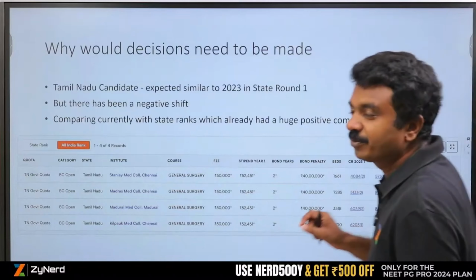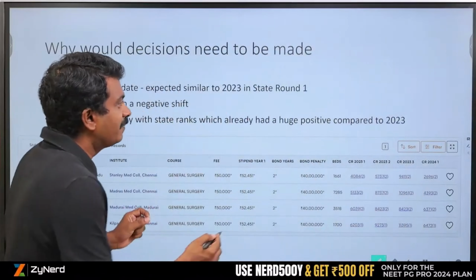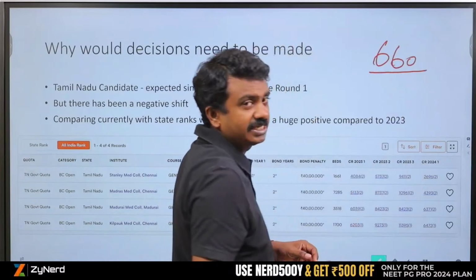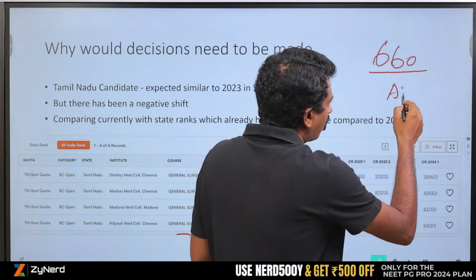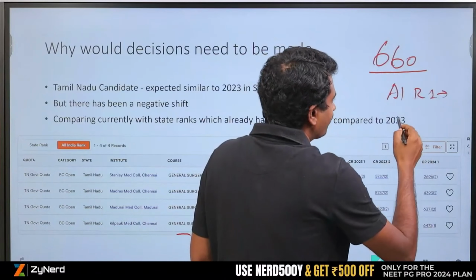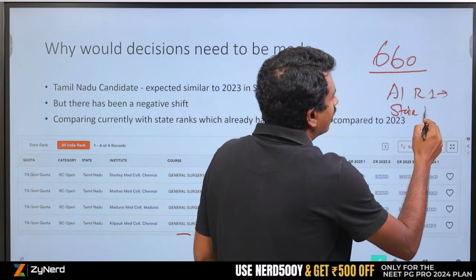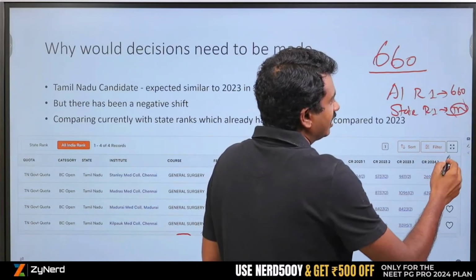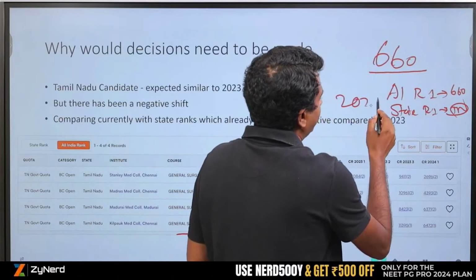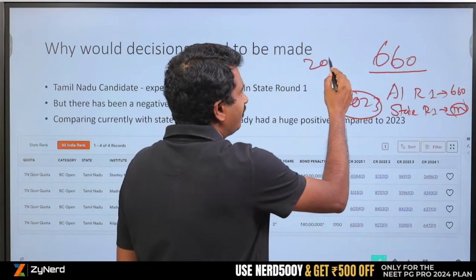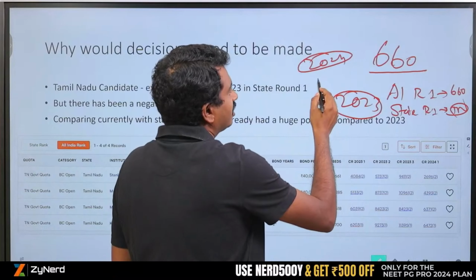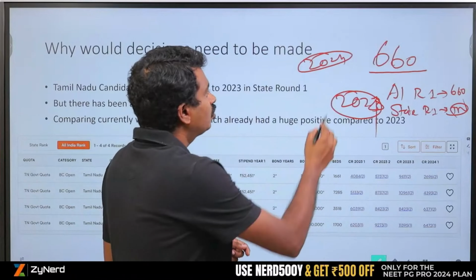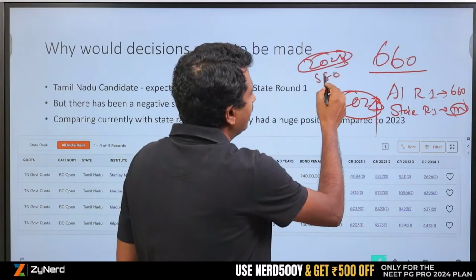Also, we did a quick analysis. This is very critical. We will also show you in allotment mapping. 660 candidates have both all India round 1 seats allotted and state round 1 Tamil Nadu seats allotted. This was in 2024. In 2023, this was 580.